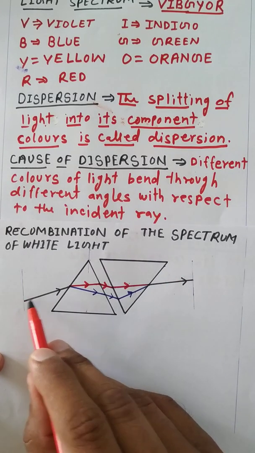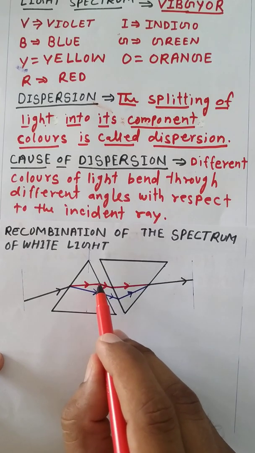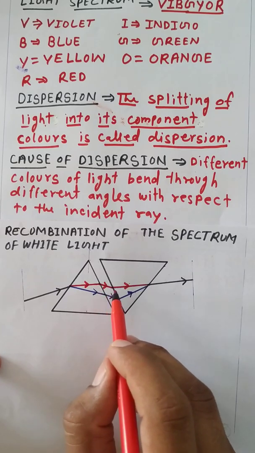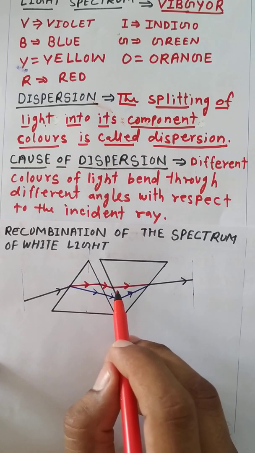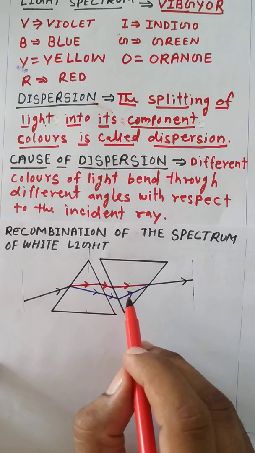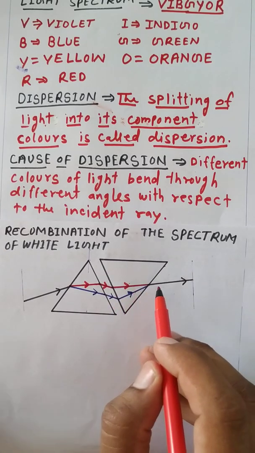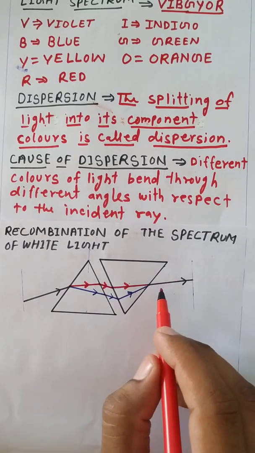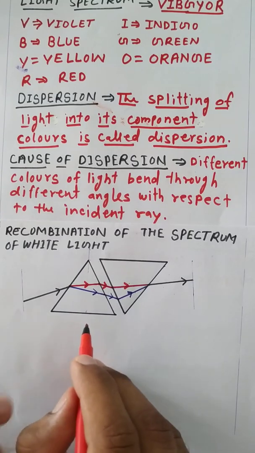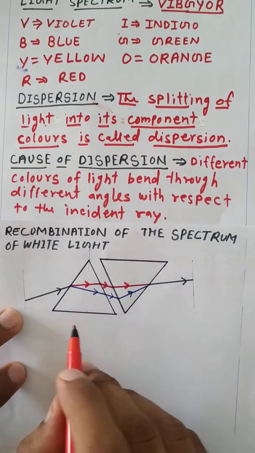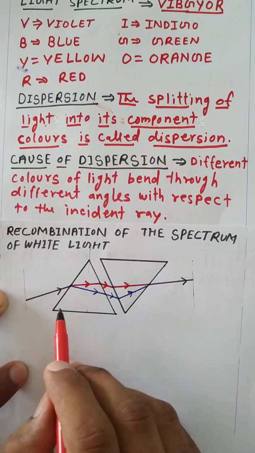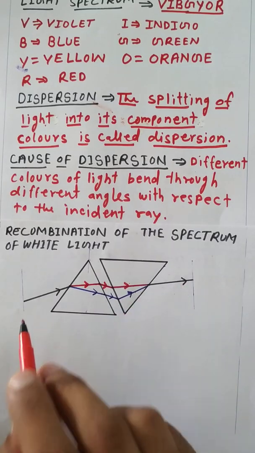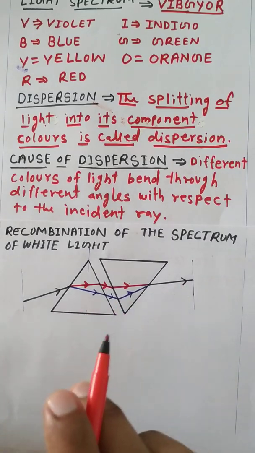So first the white light splits into 7 colors, a band or spectrum of colors. This band is incident on another similar prism placed in the inverted position, and on the other side of the second prism he found that a beam of white light emerges. So by this activity we can find that a spectrum of light can again be obtained as white light, or that white light is made up of 7 colors.